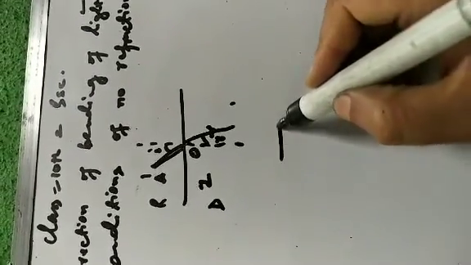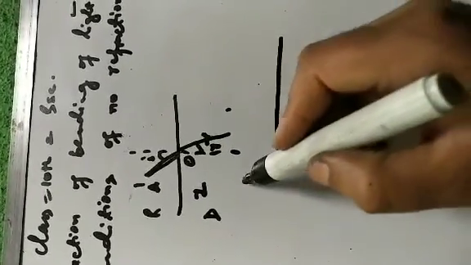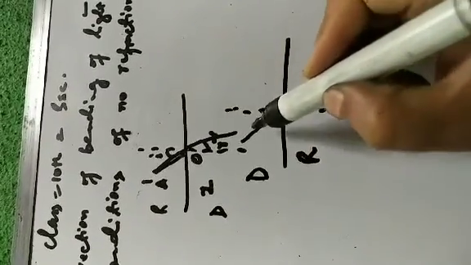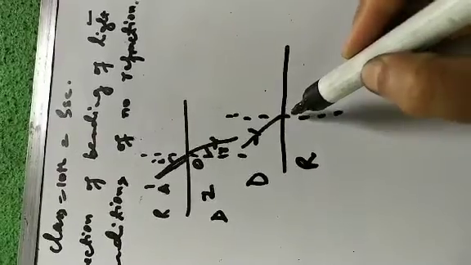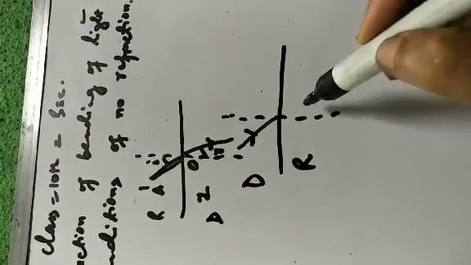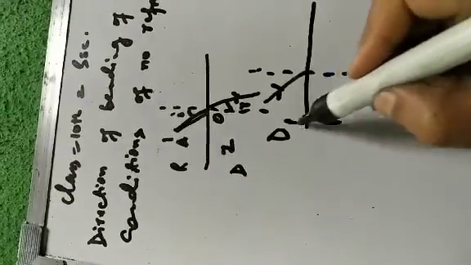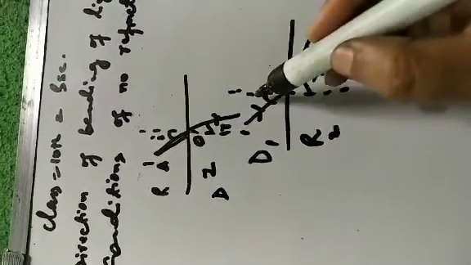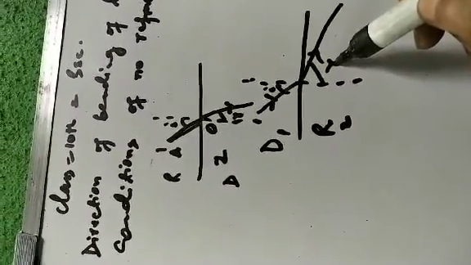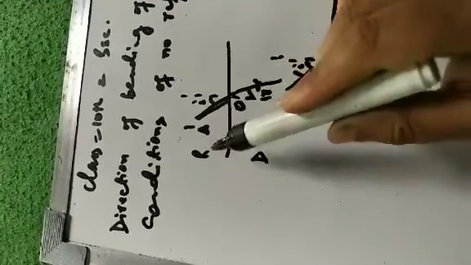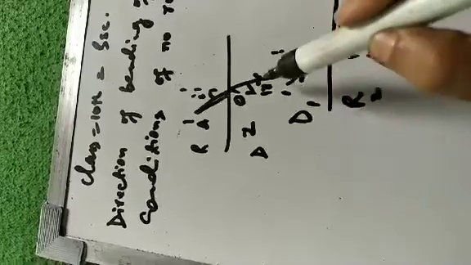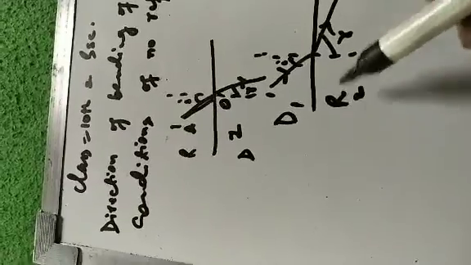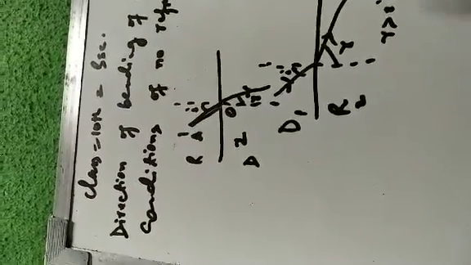और इसके बाद हमने ये भी प्रूव किया था converse of this, यानी when light travels from denser medium to rarer medium, it speeds up, its velocity increases when it enters medium 2, the rarer medium, and it bends away from the normal. Here I is less than R in the first case. In this case, when light travels from rarer to denser medium, R is less than I. In the second case, when light goes from denser medium to rarer medium, R is greater than I.